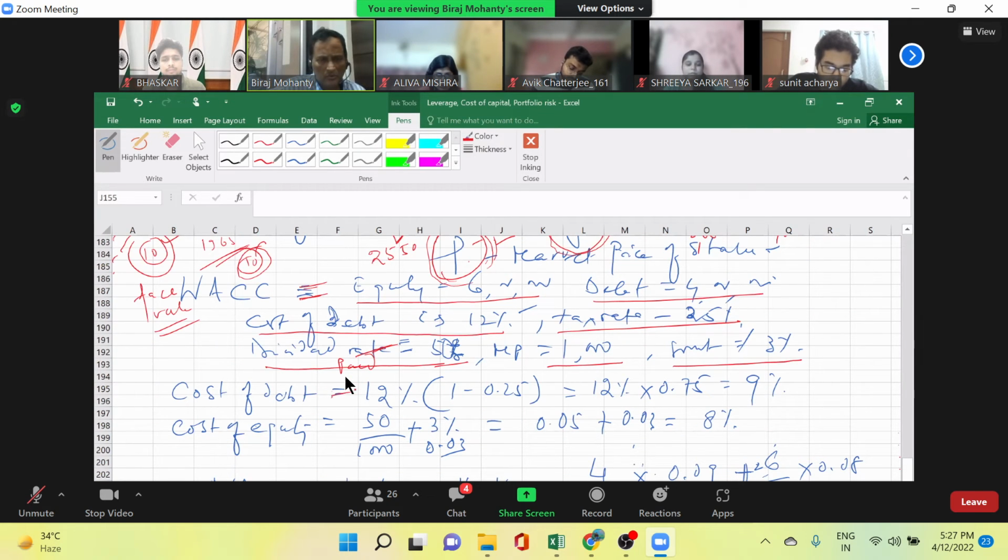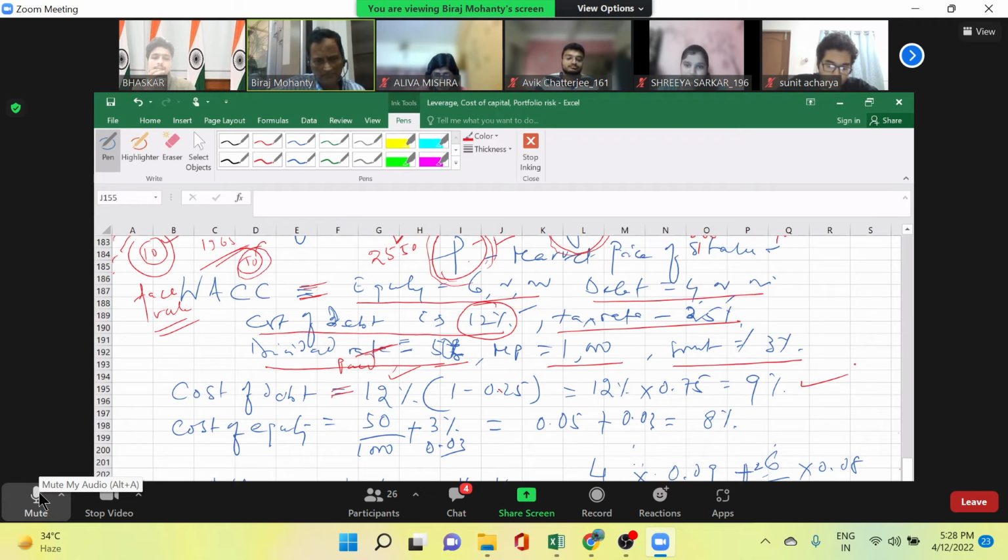First you find out the cost of debt. Ideally it should be interest by total debt, but here I have given the percentage straight away. So 12% into 1 minus 0.25, tax rate is 25%. How much does it become? 9%.